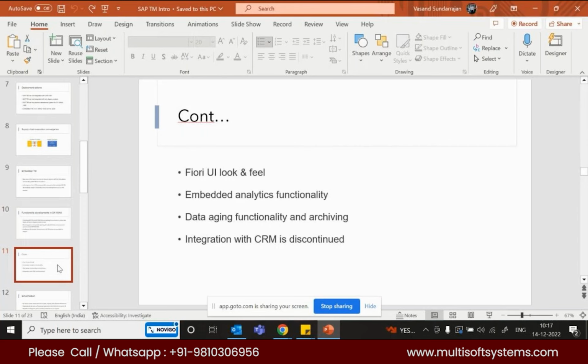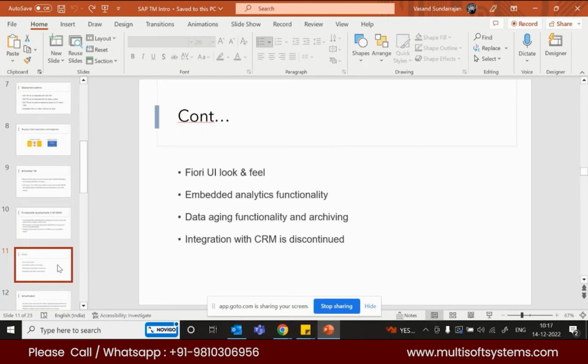So embedded analytics is there. There are several analytical apps in S4 HANA, like sales analytics and delivery performance analytics. These analytics apps can also be utilized for S4 HANA transportation management. Data aging functionality and archiving functionality is an advancement of S4 HANA that can be utilized. What is data aging? I'm coming to that.